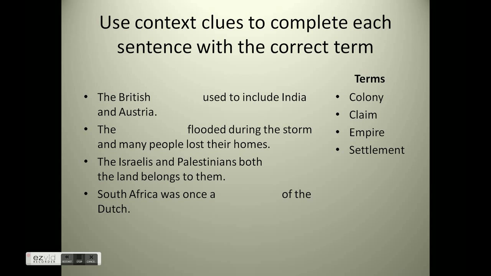So what I want you to do is use context clues to complete each sentence with the correct term. You have your terms over on the right, and using context clues, put the terms with the correct statements. So the British Empire used to include India and Australia.